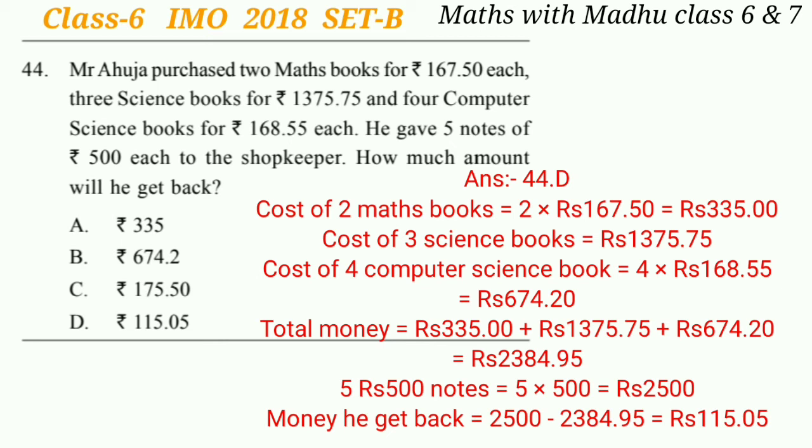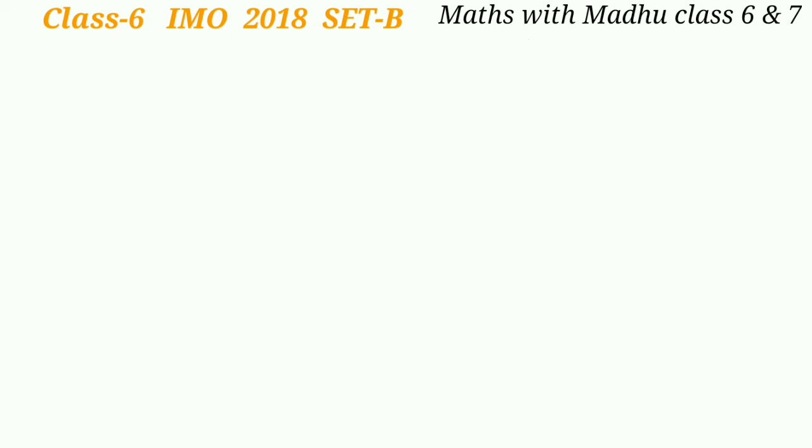He gave 5 notes of 500 rupees to the shopkeeper, so total amount he gave is 5 multiplied by 500, which is equal to 2500 rupees. So money he gets back is 2500 minus 2384.95 rupees, which is equal to 115.05 rupees. So the answer will be option D.